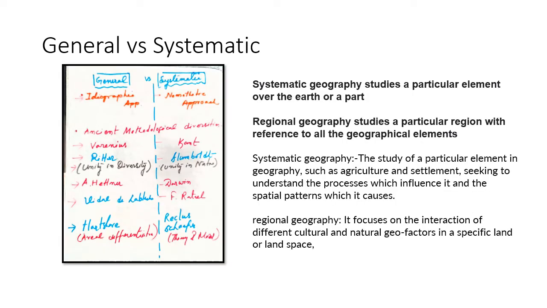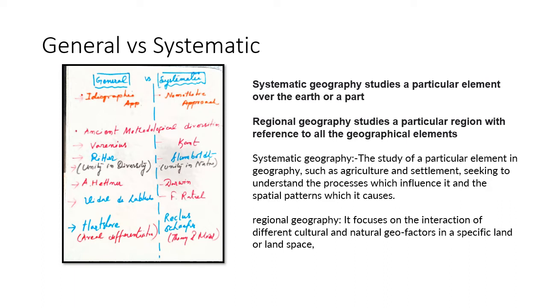Now come to general versus systematic. That dichotomy is also very ancient. It started during the era of Varenius, most probably in 1650. Varenius recognized geography as a subject, and he divided the subject into two parts.